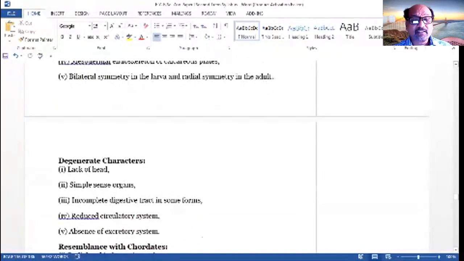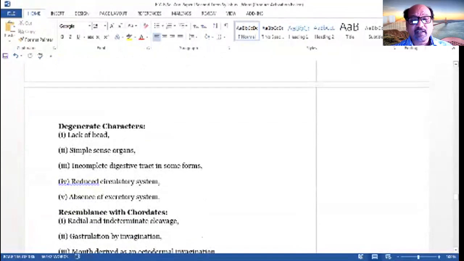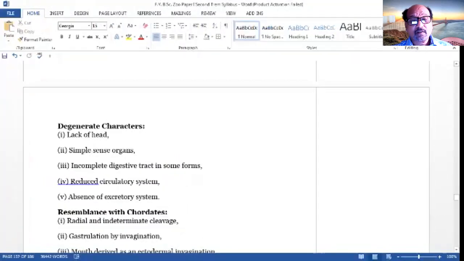The degenerate characters are the characters that are not developed. Lack of head, that is, headless animals. Simple sense organs; the nervous system is very poor or many times absent. The incomplete digestive tract in some forms, and the reduced circulatory system. And the absence of excretory system. These are the degenerate features of this group.